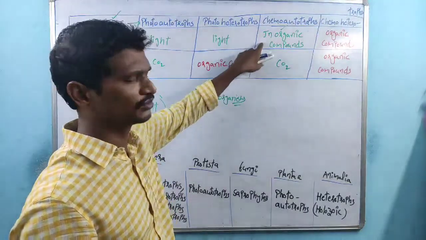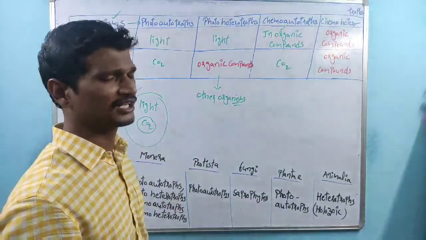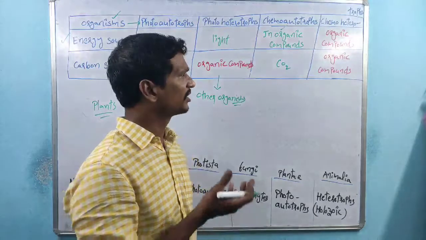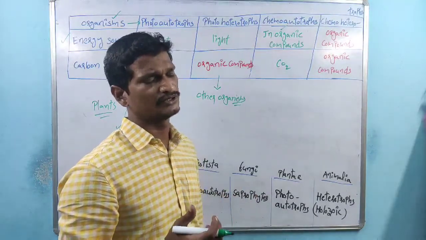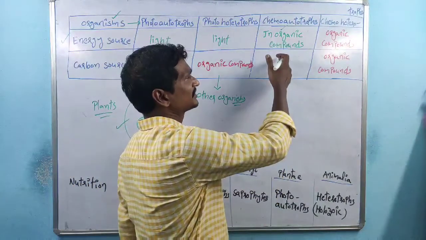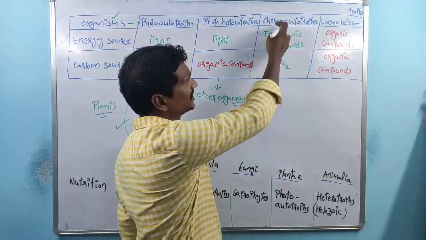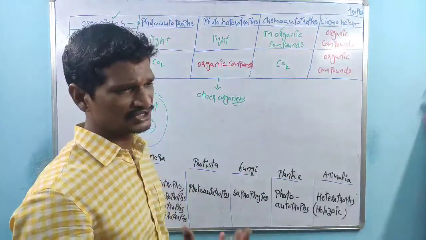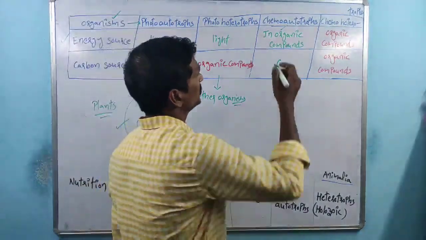So these organisms also do not depend on any other organisms. For inorganic compounds they depend on soil, and for carbon they depend on the atmosphere. By chemical reactions, energy is generated, and that energy supports the synthesis of food material.